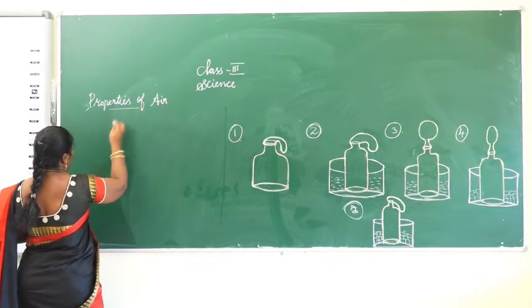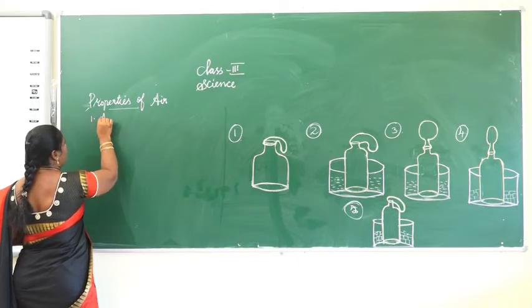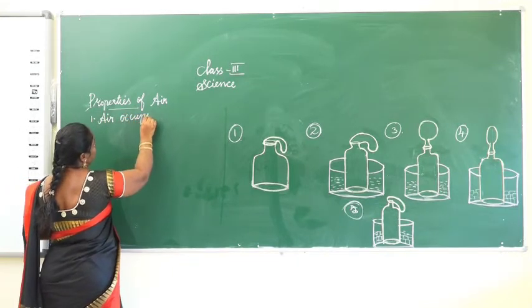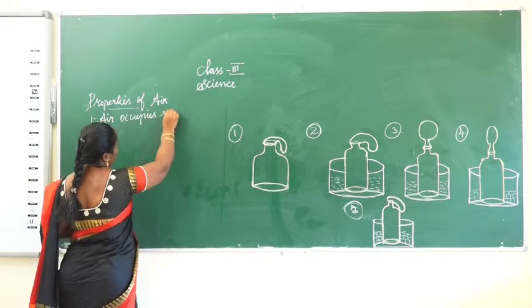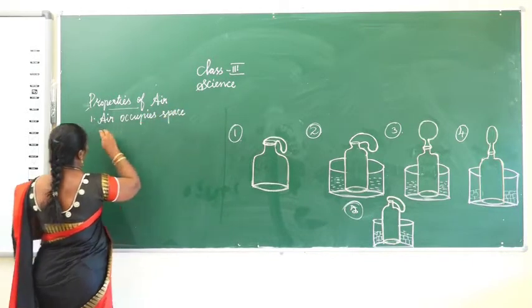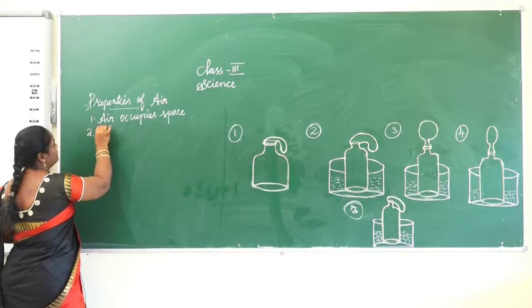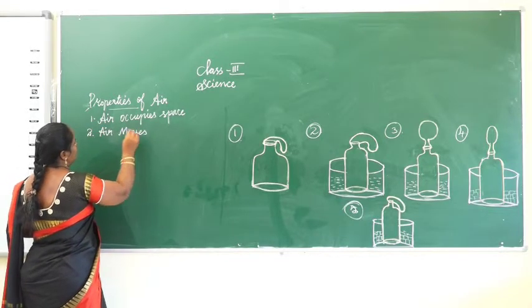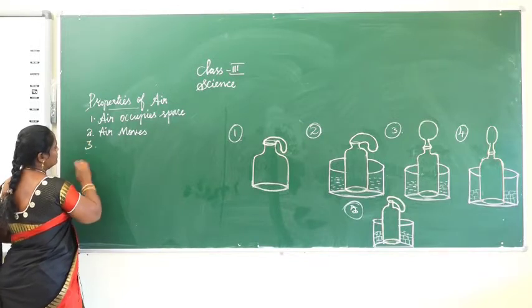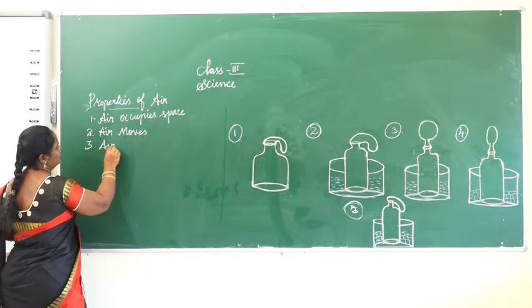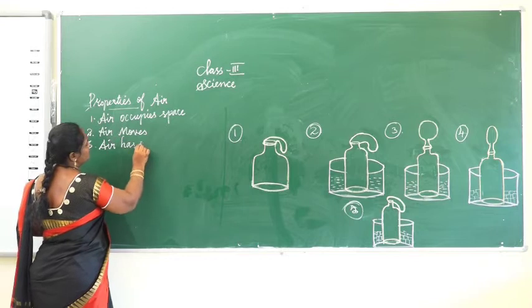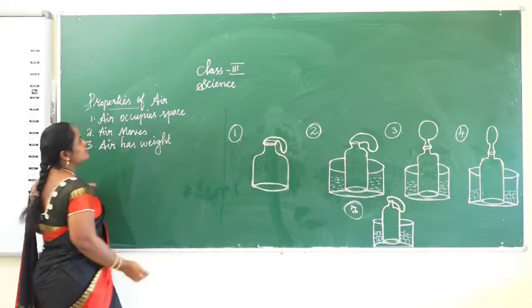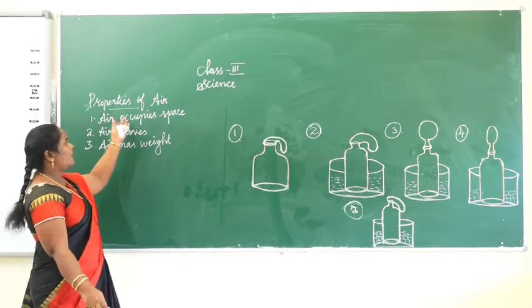Second, air moves. And third, air has weight.